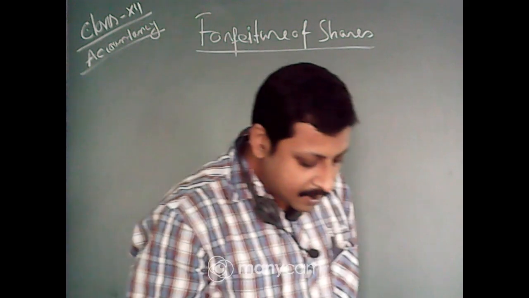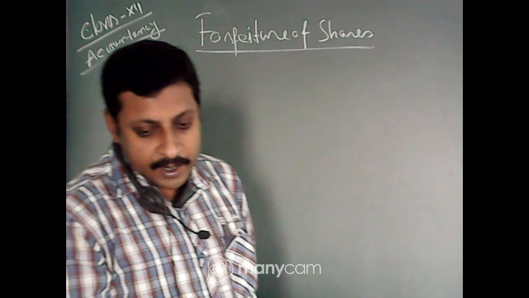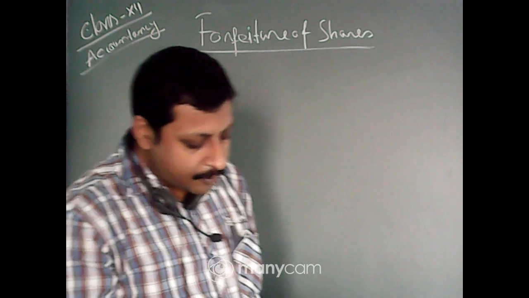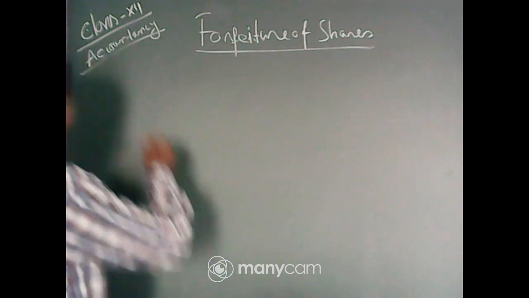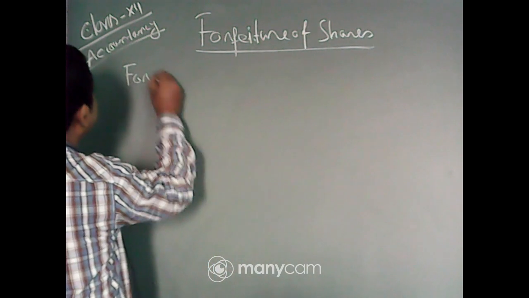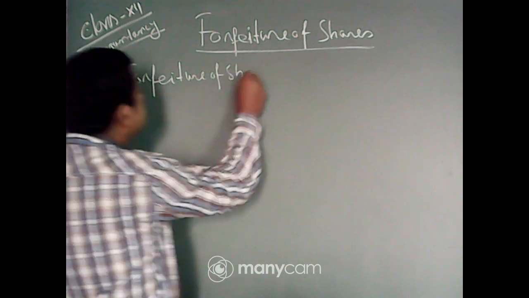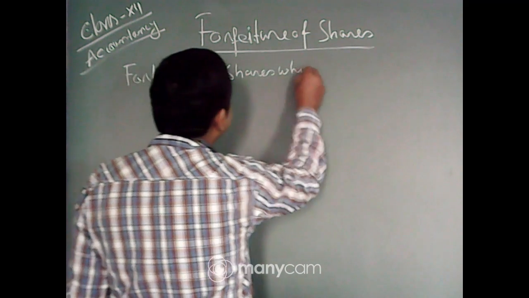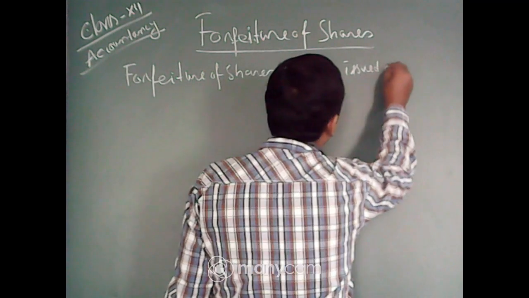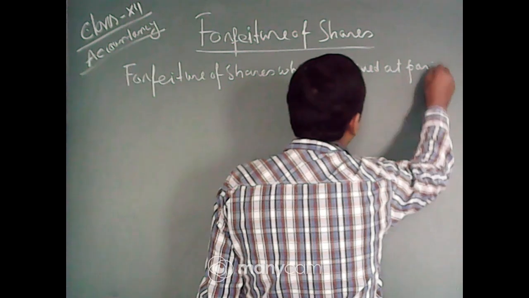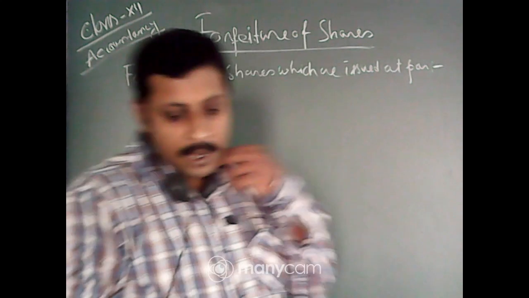Okay. Now, our main concern is how we journalize when there is a forfeiture of shares. First is forfeiture of shares which were issued at par. When it is at par, it means there is no premium, we just issued at par value.